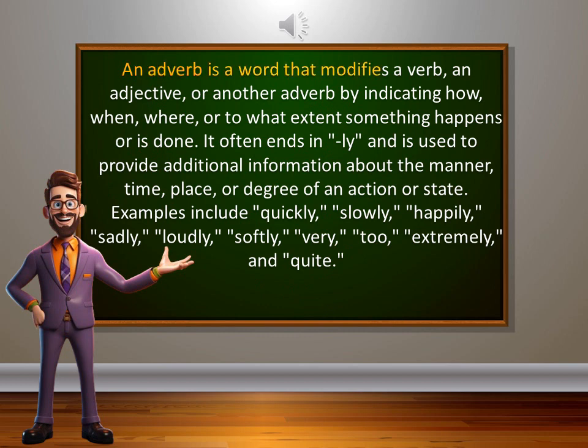An adverb is a word that modifies a verb, an adjective, or another adverb by indicating how, when, where, or to what extent something happens or is done. It often ends in ly and is used to provide additional information about the manner, time, place, or degree of an action or state. Examples include quickly, slowly, happily, sadly, loudly, softly, very, too, extremely, and quite.